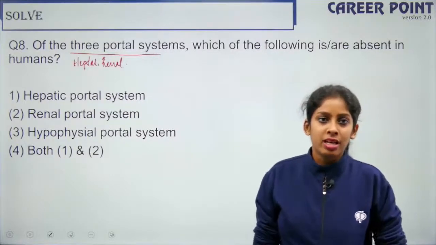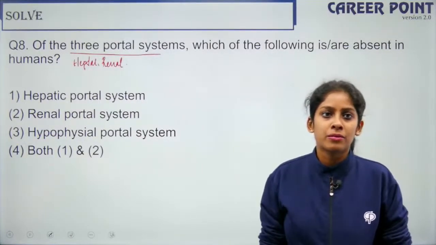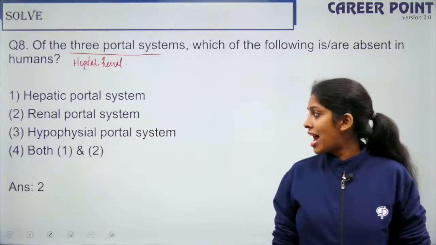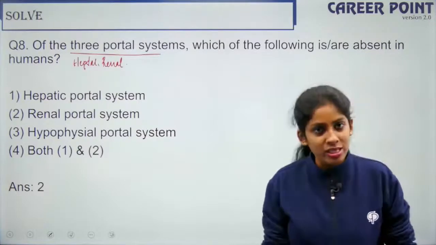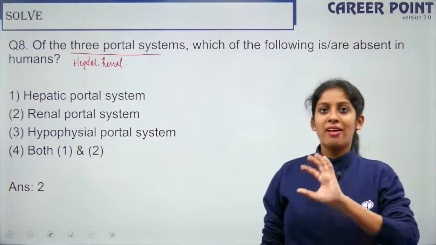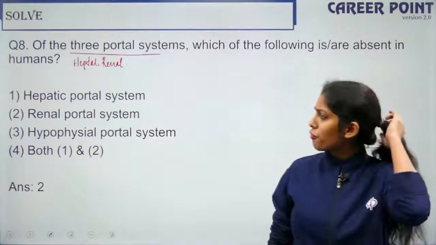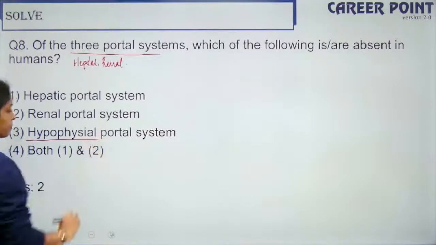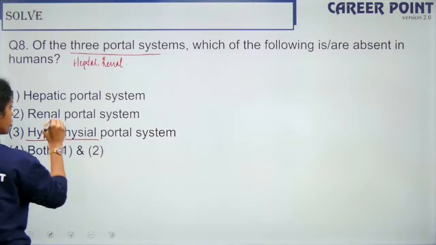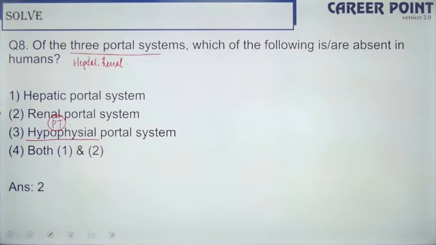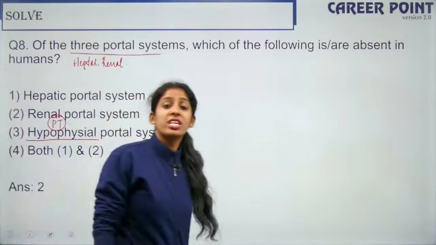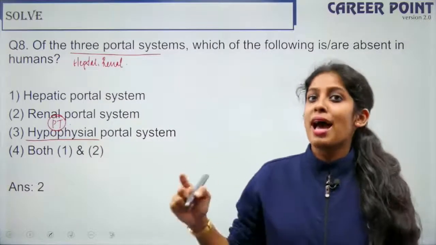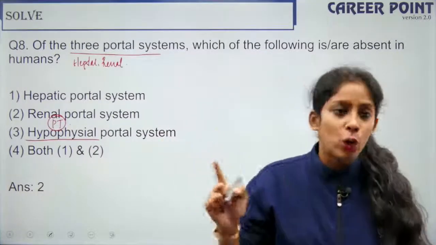Any guess? We do not have renal portal system in humans. Hypophyseal portal system, okay. So Dharni, hypophysis is what? Hypophysis is your pituitary gland. Of course we have hypophyseal portal system, and we have hepatic portal system, but we do not have renal portal system in humans.